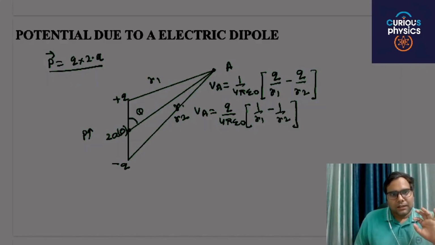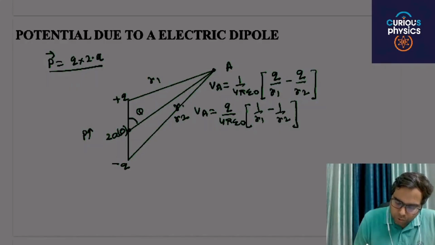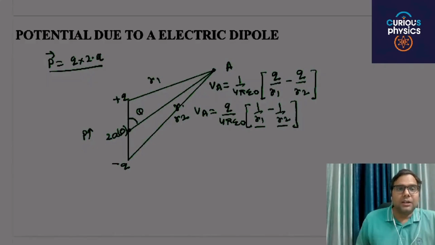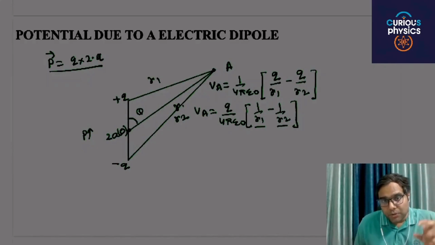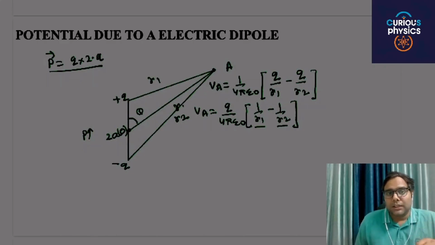But here you have to find the answer in terms of r. So it is our responsibility to convert 1 by r1 and 1 by r2 into the form of r.